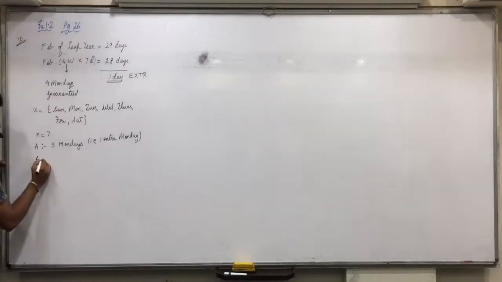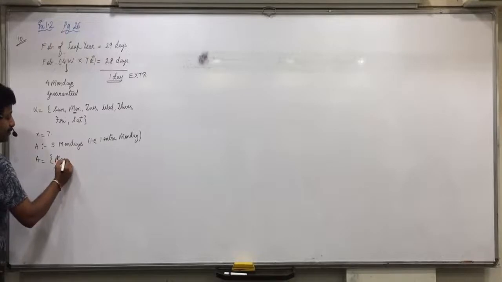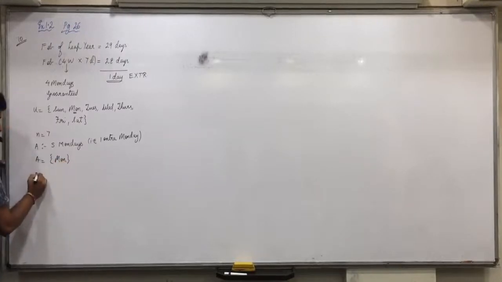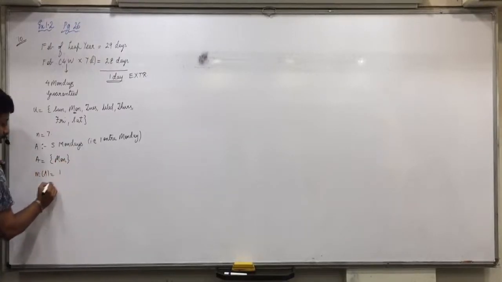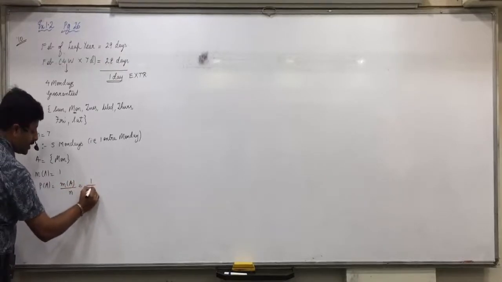So can I say that event A will include only 1 outcome, this Monday? So what are the chances of getting that only 1? Means probability of getting 5 Mondays, 1 extra Monday, is m(A) upon n, that is 1 by 7.